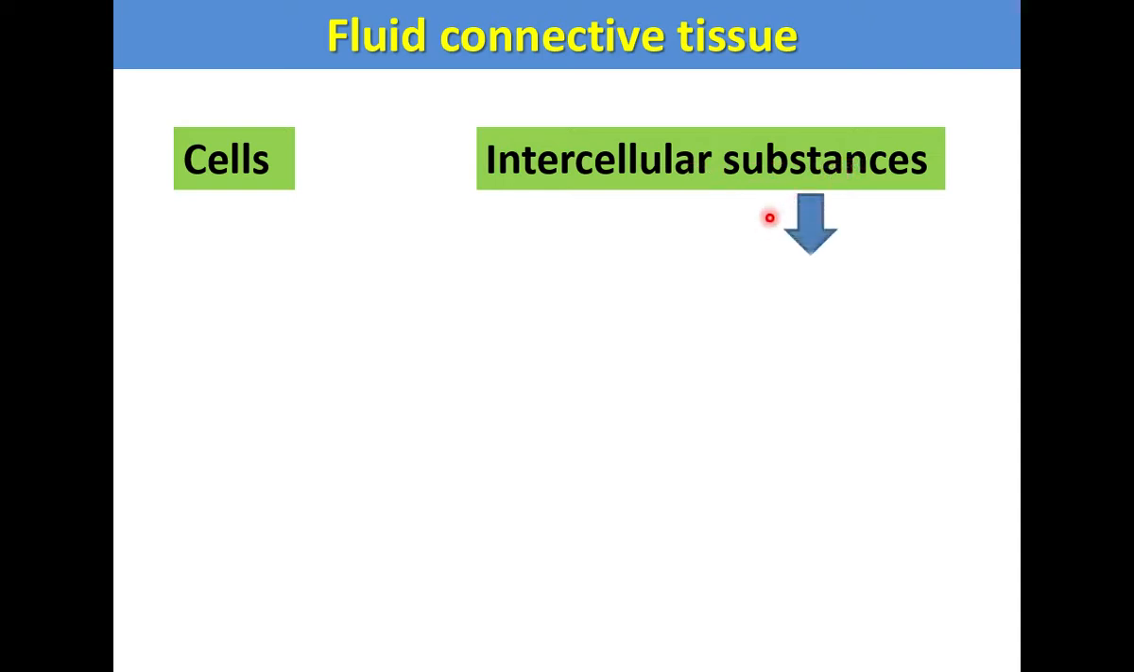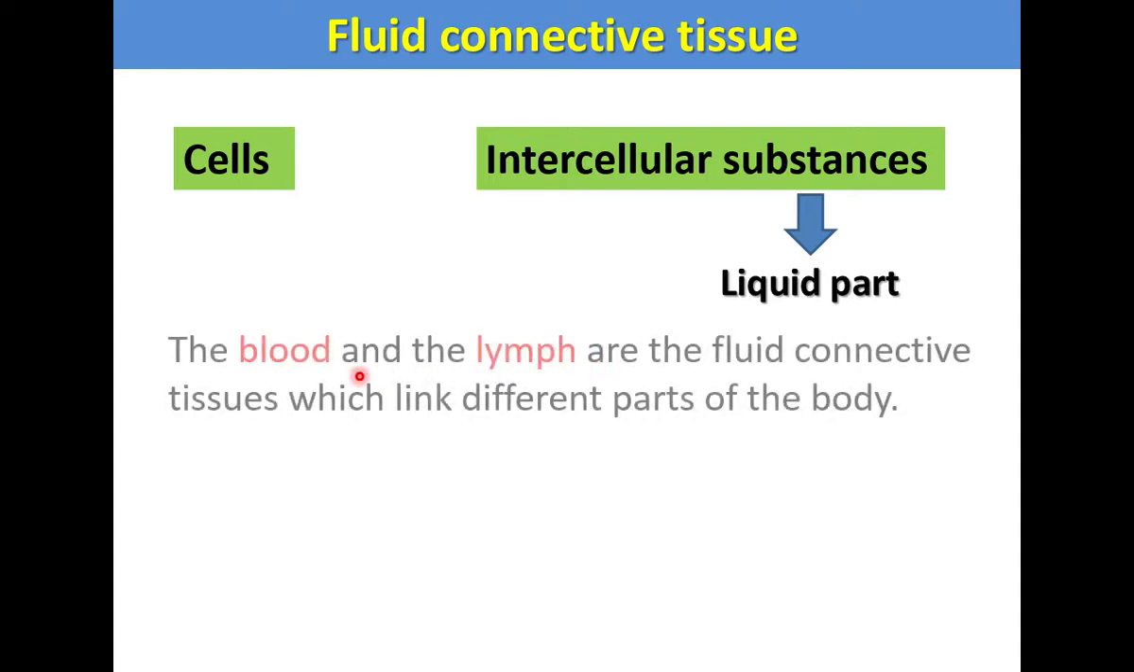The intercellular substances are in which form? Liquid form. The liquid part is the intercellular substances. The cells and liquid intercellular substances together form a fluid connective tissue. Blood and lymph are the fluid connective tissues which link different parts of the body. Blood is a red colored fluid, lymph is a white colored fluid.